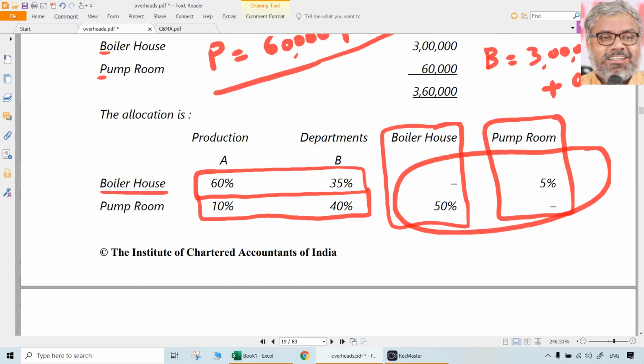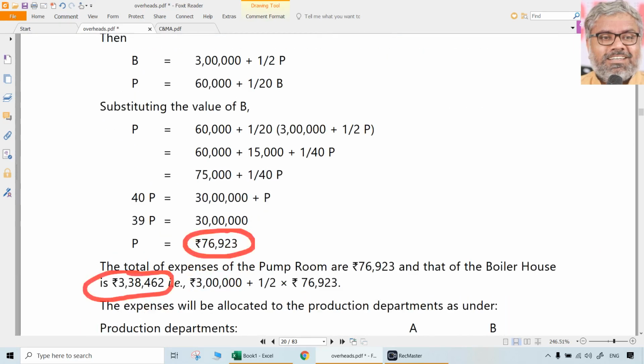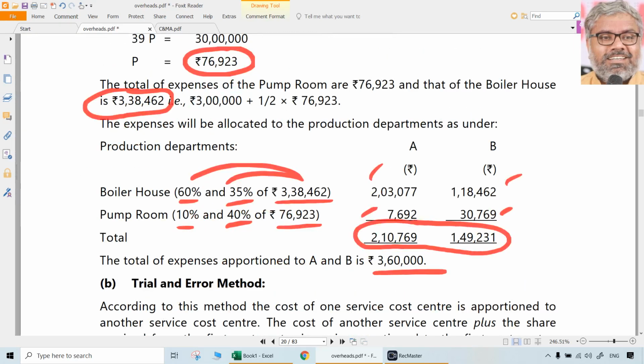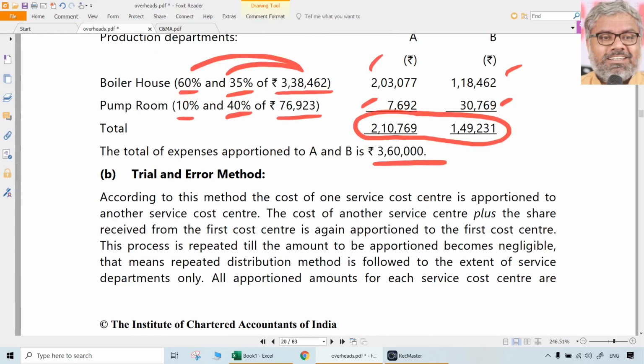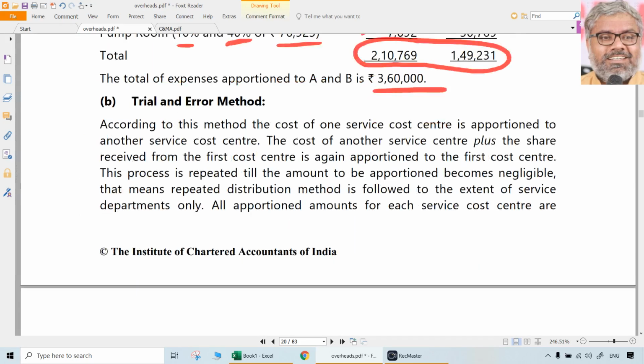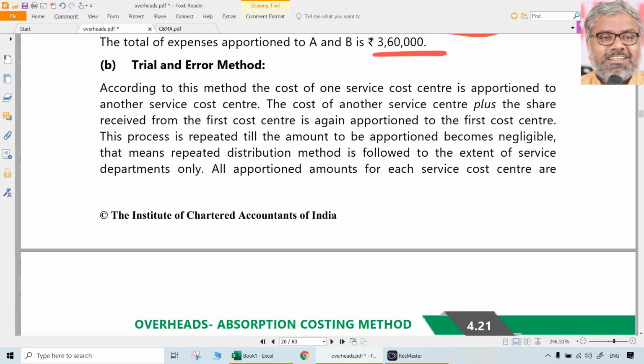So developing this equation is important from the data, and solving it and then redistributing the total cost using percentages is important. All these precautions have to be taken while solving the questions under that method. Otherwise, naturally, sometimes the accuracy could be in trouble, and that will definitely cost us marks. So be careful in that.